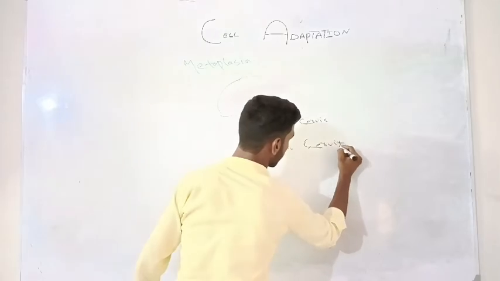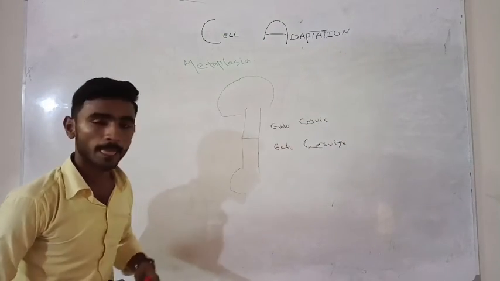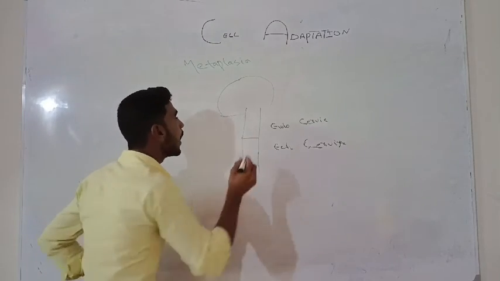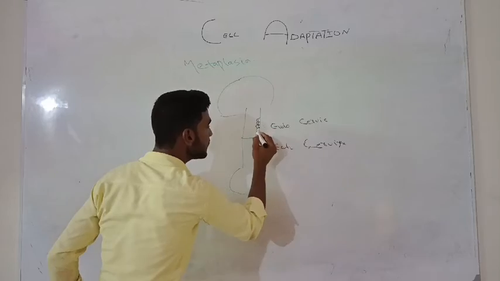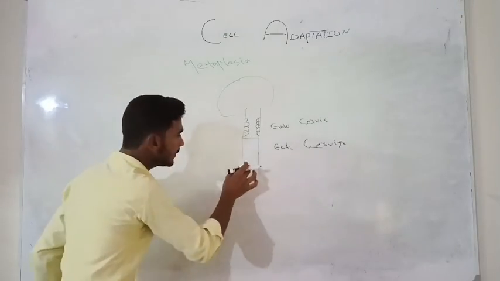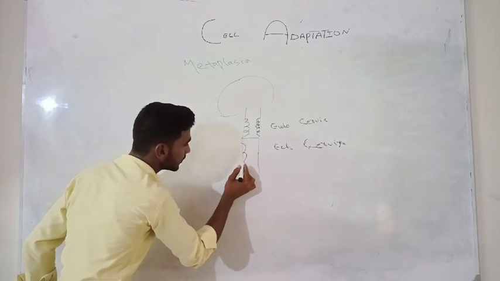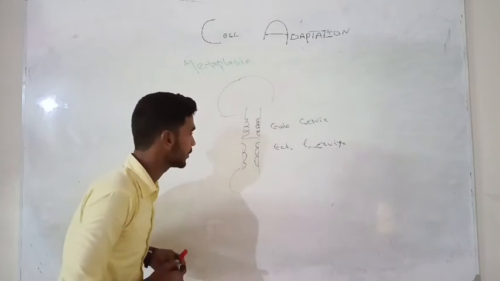Look at here, what's happening here? In the endocervix, there are columnar epithelia. Which type of epithelia are here? Columnar epithelia are here, and here are the squamous epithelia. Got it?